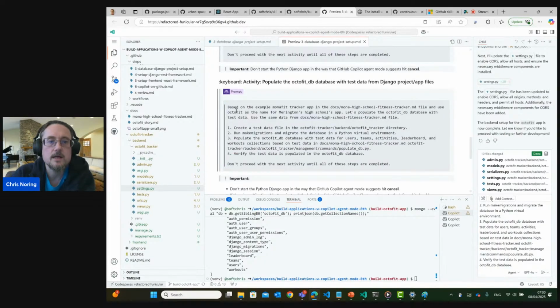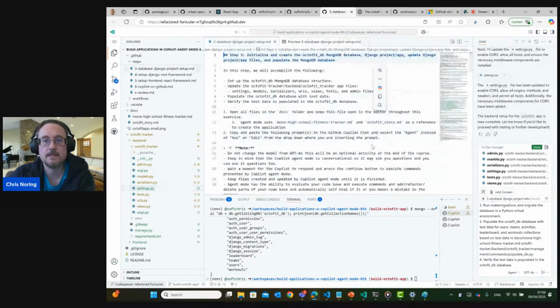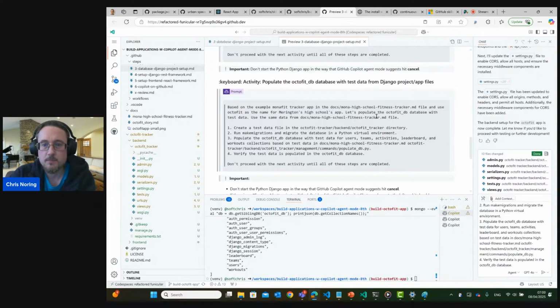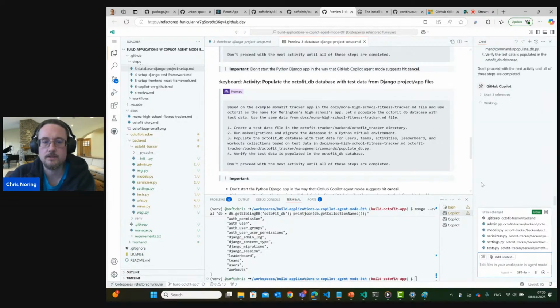So let's read this. Based on the example Monofit tracker app and using Octafit as the name, let's populate the database. Whoops, sorry about that. Apologies. Let's populate the database using this markdown file as inspiration and create a test data file. Okay, and name it populate.db.py and verify the test data is populated. Okay, good stuff. Let's run that and send that to the agent.